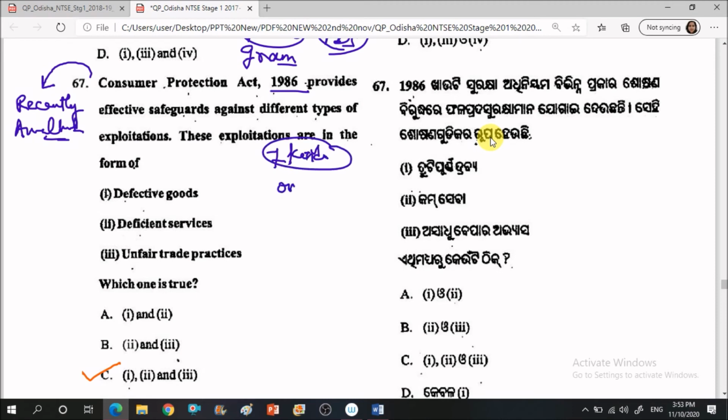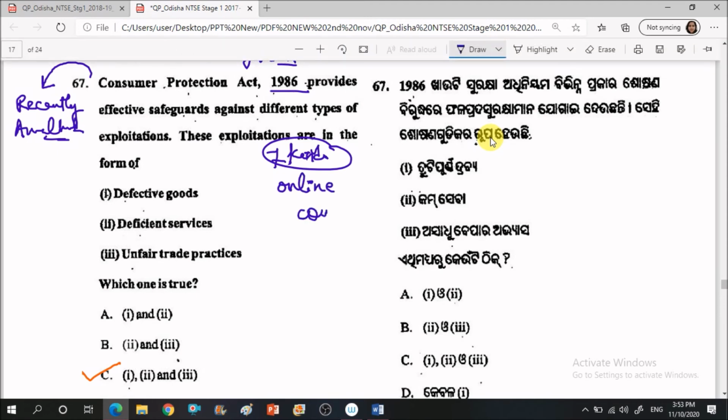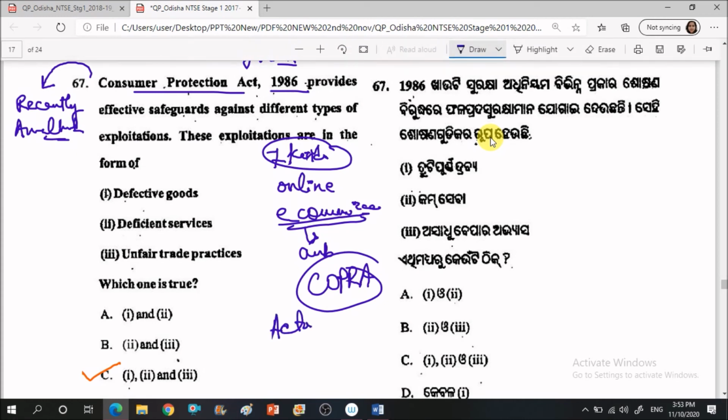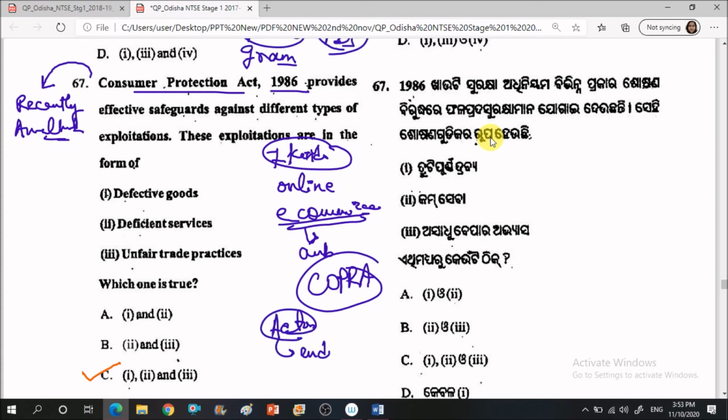In the new amendment, the online system, or you can say the e-commerce, was also brought under the ambit of the Consumer Protection Act, COPRA. Okay, so they can also register cases in the case of e-commerce websites, right? And apart from that, the actors and actresses, okay, public figures who endorse a particular article which is not so good for people, which is unhealthy, or a false advertisement, so here the actors or actresses will also be held liable.